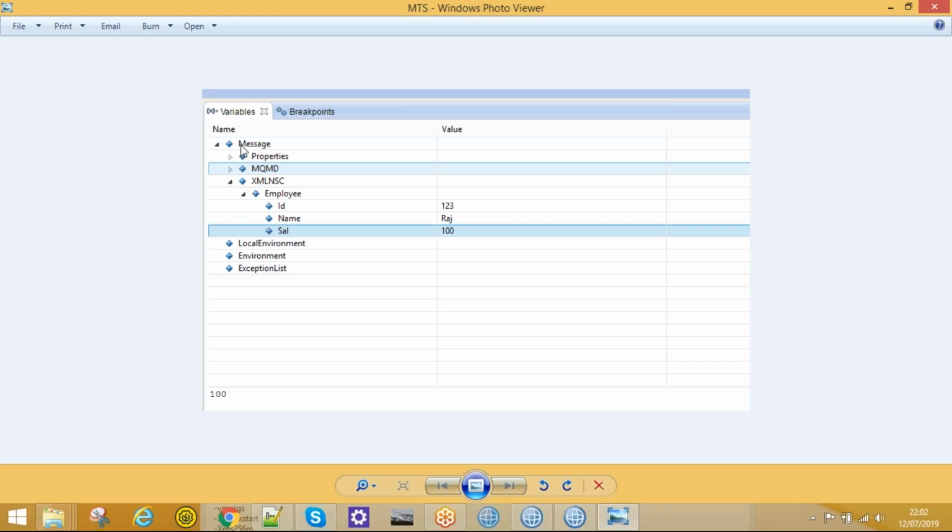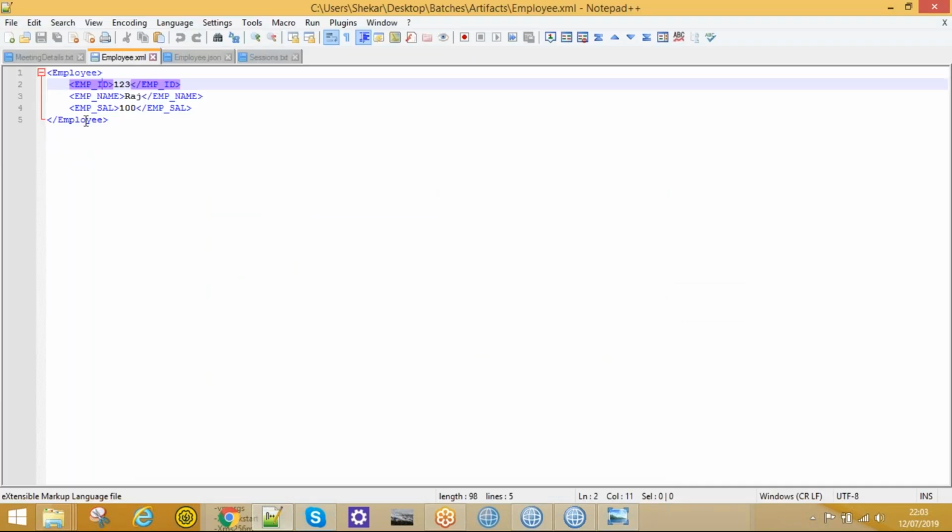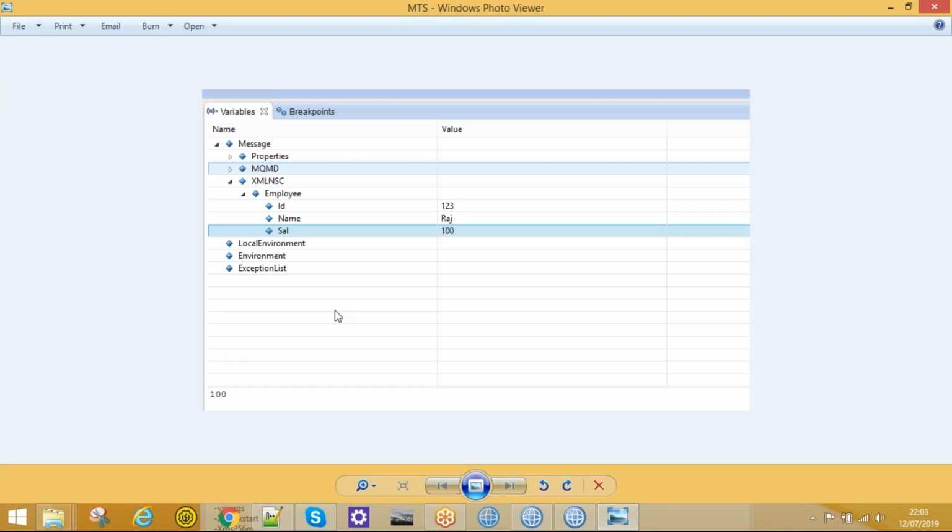Whatever message you send will be created under the Message tree structure. It has a top level element, and we have Properties, MQMD, and our message. Since I've selected the XMLNSC domain in the MQ input node, I will give this message as input: ID, name, salary. Once it parses successfully, IIB will create the tree structure like this.